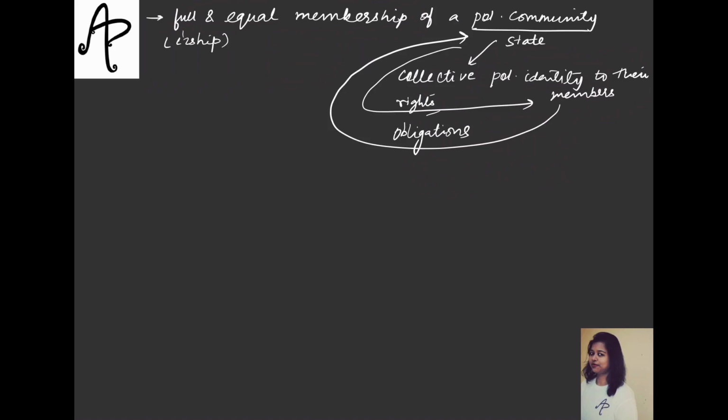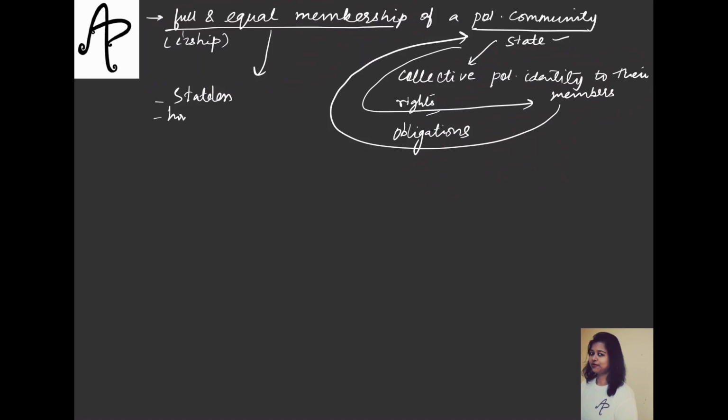for that. Now the question would be that when we talk about this full and equal membership, what is the significance of this? We, being the privileged citizens of a nation, might not understand the significance of it. But just think for a moment about the people who are stateless. They cannot belong to a state because the states refuse to accept them as their members.